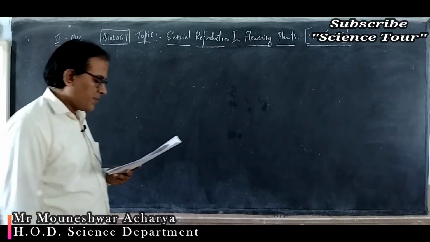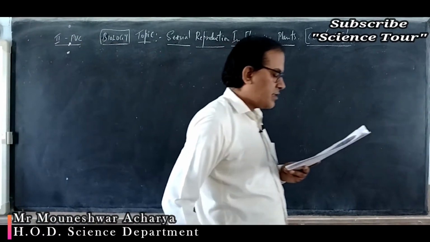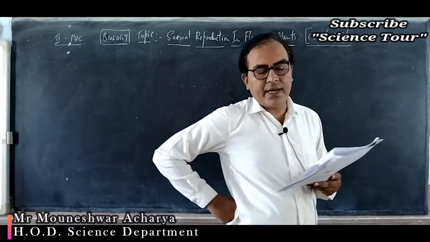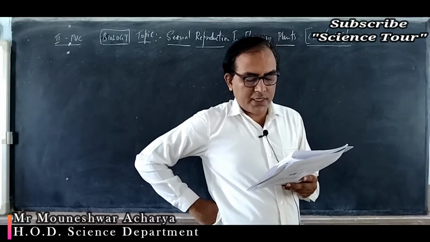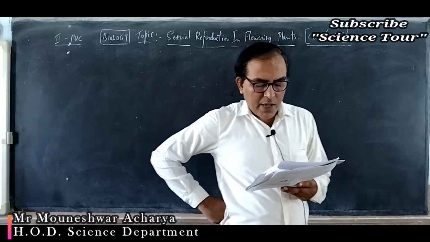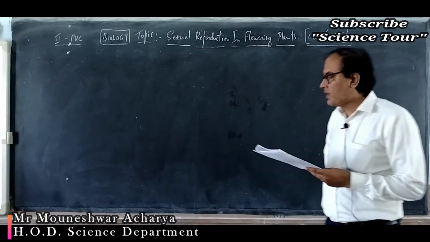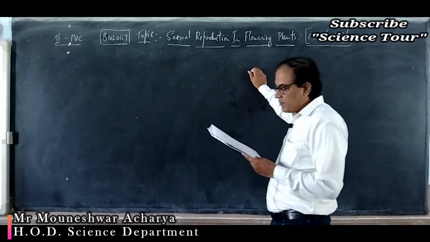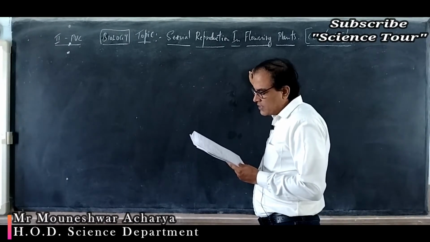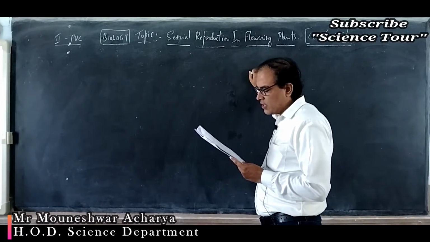Next, coming to question number 10. Pollen allergy is caused by the pollens of Parthenium. It is a weed, Carrot grass. It causes the pollen allergy. Then number 11. The pollen viability period of rice and pea respectively is, the viability period of pollen is 30 minutes and several months. That is the right option.